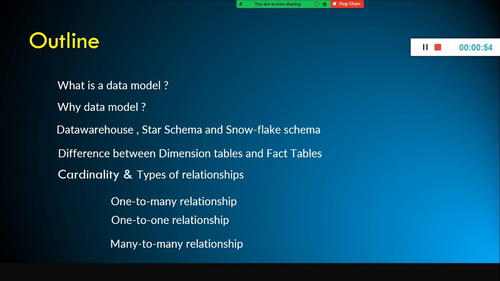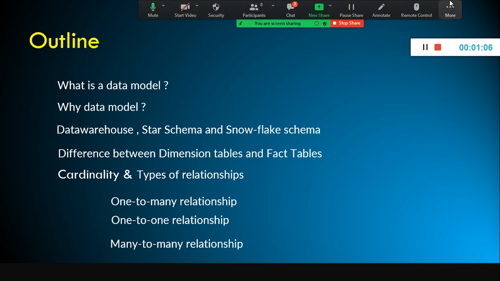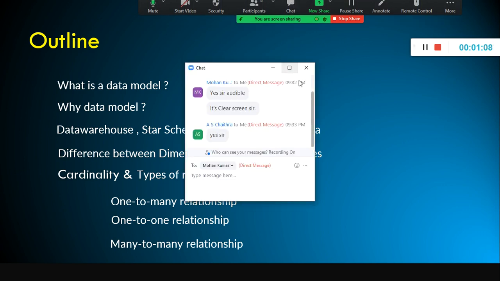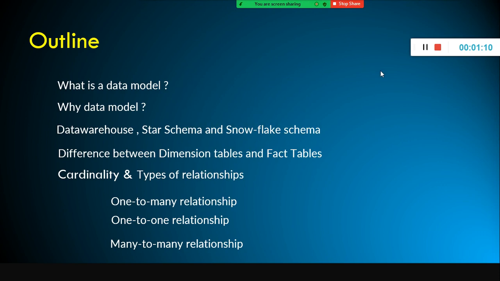But in Tableau, you don't have to do data model design. Even in QlikSense, you don't have to do data model design. But Power BI dictates us to do the data model design. It works based on the relationship. That is the reason why we need to learn data model.